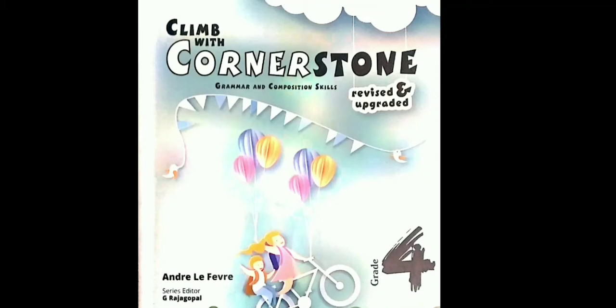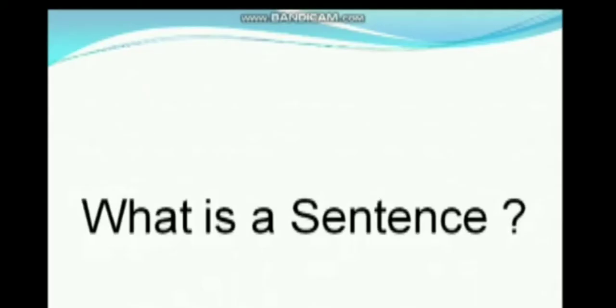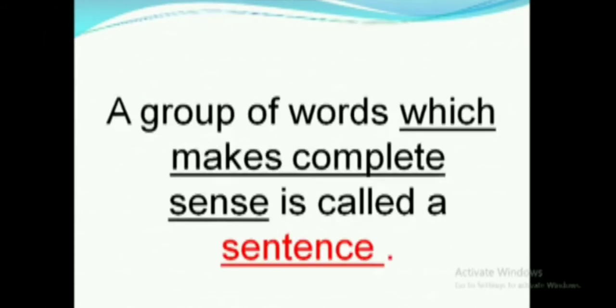Today we are going to start with grade 4 cornerstone lesson 2, that is the sentence. So let us know what a sentence is. A group of words which makes complete sense is called a sentence. You might have seen a lot of sentences.